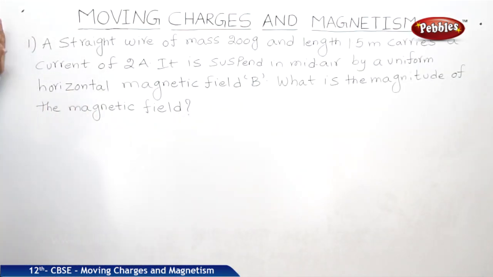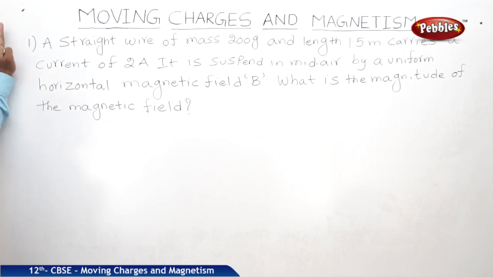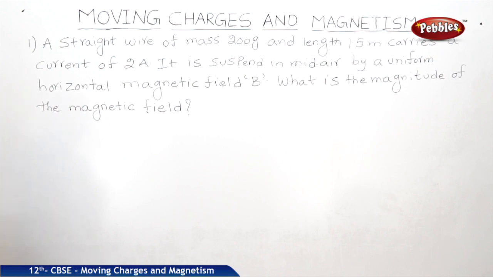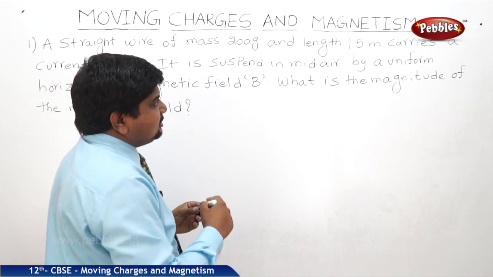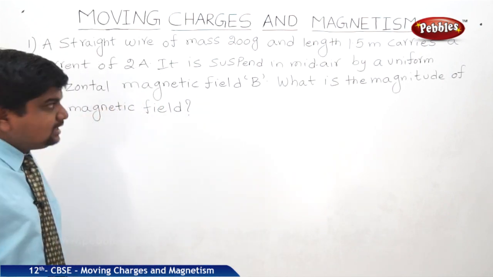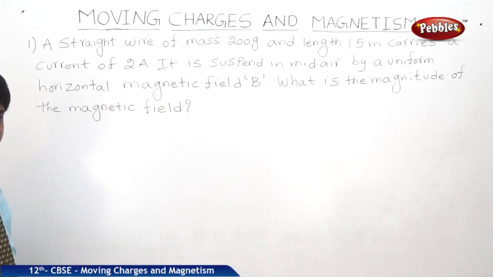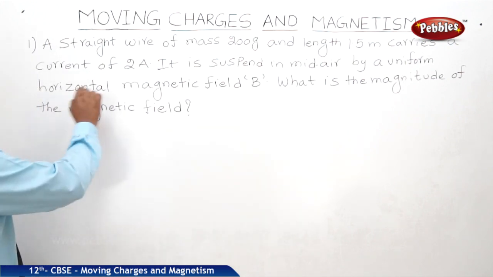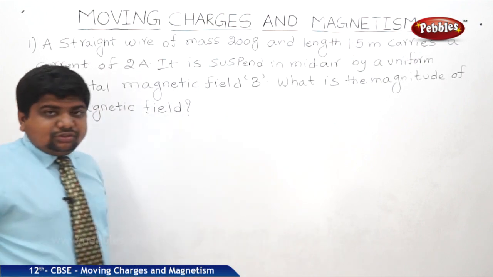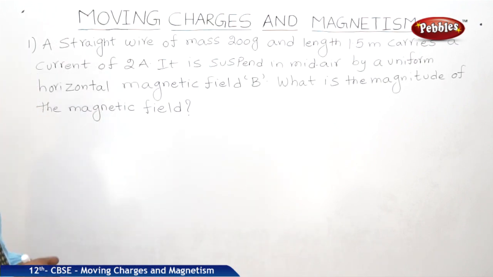Here is one problem which relates to the magnetic force on a current carrying conductor. Try to understand the problem and visualize the concept. There is a straight wire of mass 200 grams and length 1.5 meters, carrying a current of 2 amperes. It is suspended in mid-air by a uniform horizontal magnetic field B. What is the magnitude of the magnetic field?